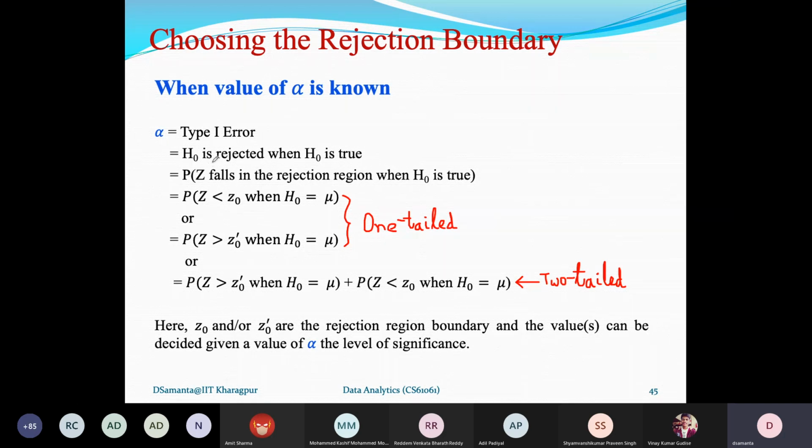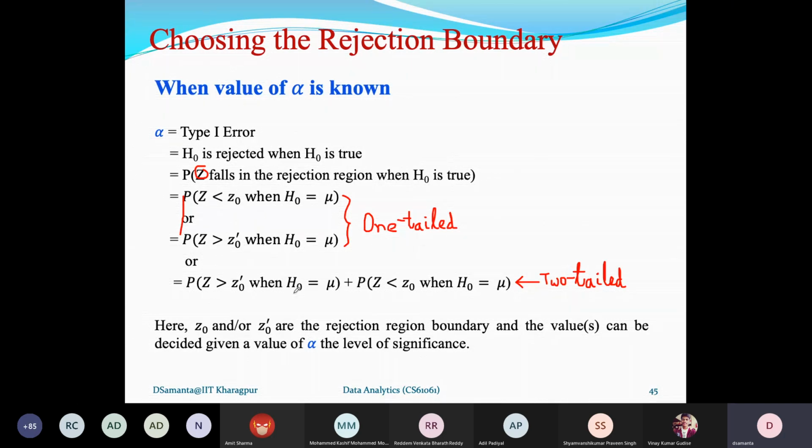So here we can start with the definition: alpha is a type 1 error. That means H0 is rejected, but H0 is true. So in terms of probability, Z falls in the rejection region when H0 is true. Here Z is actually the sample statistic. Now, this is the probability that Z is less than Z0 when the mean equals mu. That is the left tailed case, or if it is right tailed, Z is greater than Z0 when the mean equals mu. So these are the two cases for the one tailed test: less than or greater than.